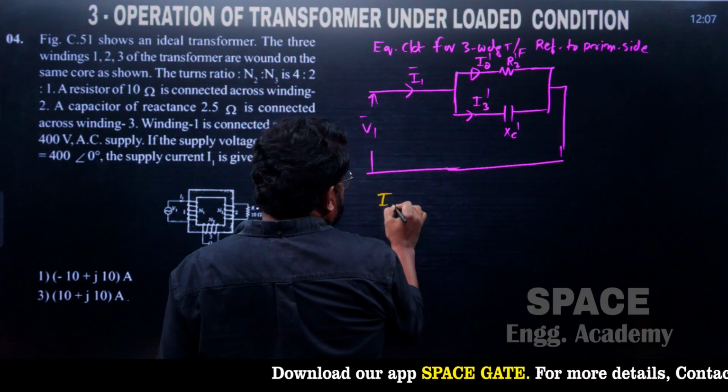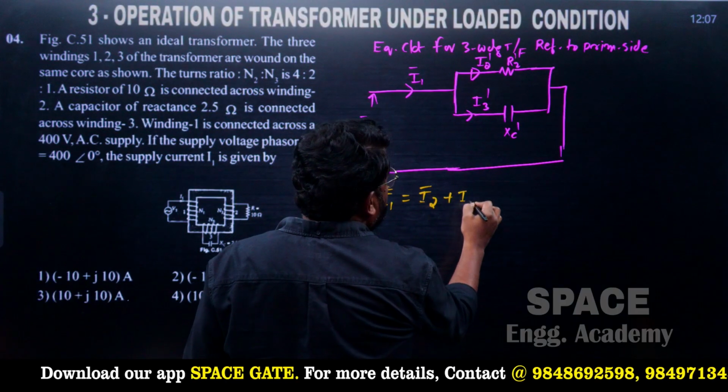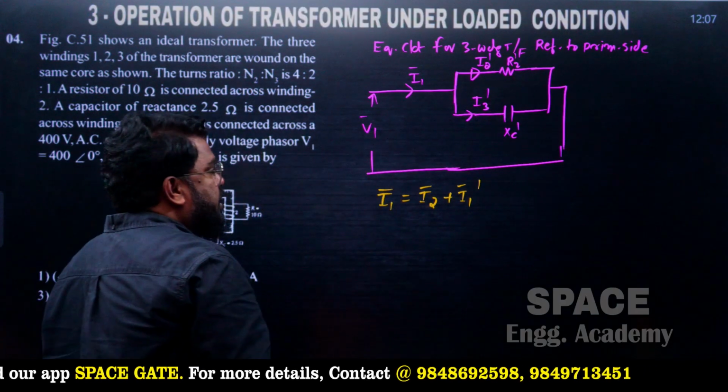So the I1 phasor is equal to I2 dash phasor plus I3 dash phasor.